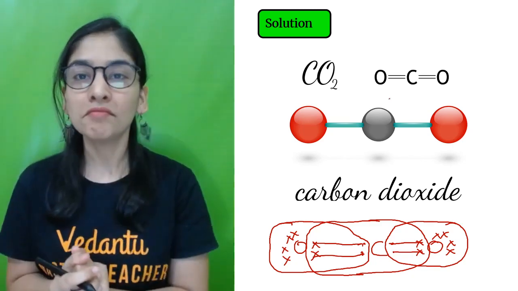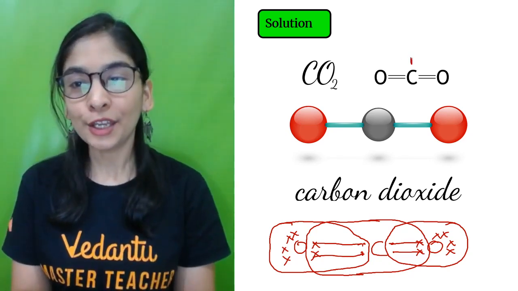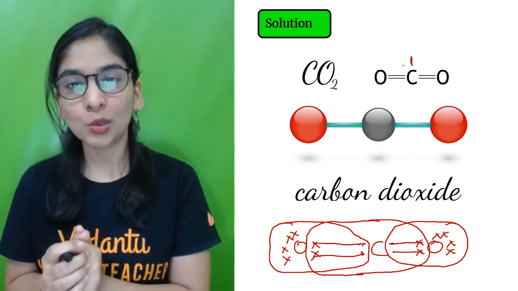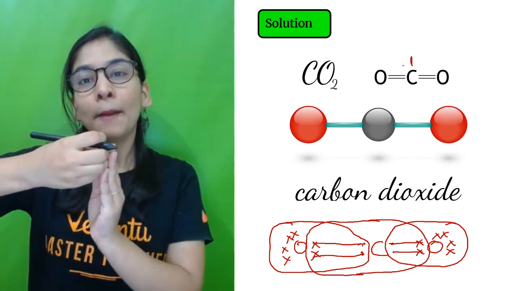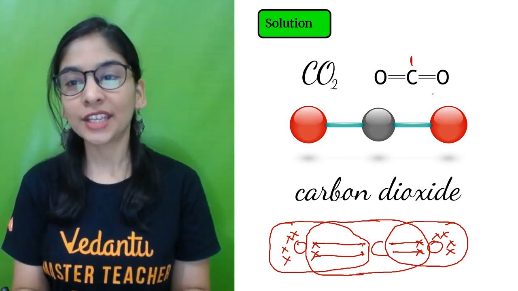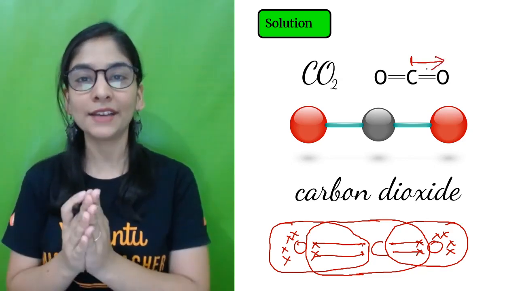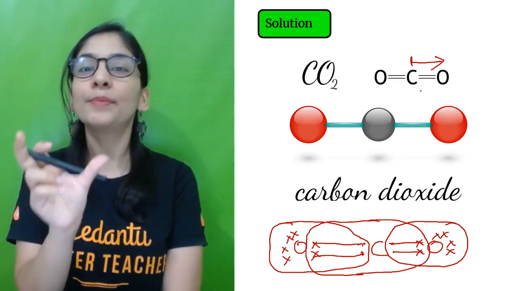Now whether that's a polar or non-polar covalent compound, let's check it out. You know that that totally depends upon the electronegativity between 2 atoms. The one which is more electronegative, the electrons are being pulled by that atom from the shared pair of electrons. So this oxygen is like, hey carbon, I am more electronegative, I am pulling electrons more towards myself, and that generates polarity.